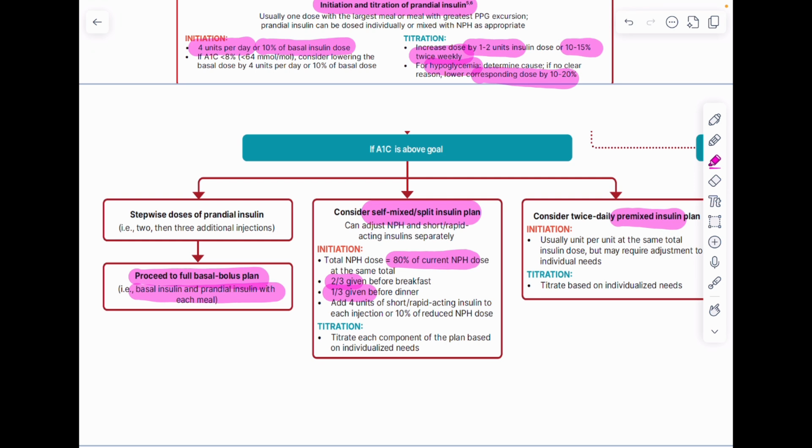And how do we add premix insulin? You can usually use unit per unit at the same total insulin dose, and 1/3 should be used before dinner and 2/3 before breakfast. And titration, of course, is based on individual needs. That means we will start with basal insulin, then we will intensify it with prandial insulin, that is basal plus regime, and then again if we need intensification, we will convert it to basal bolus regime, or else we can use split mix regime, or we can use premix insulin, and then we will keep on monitoring the patient.